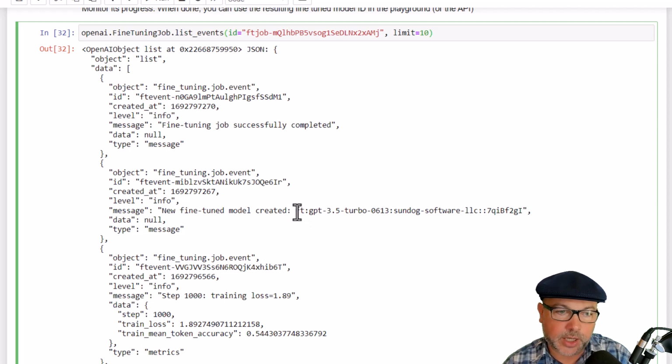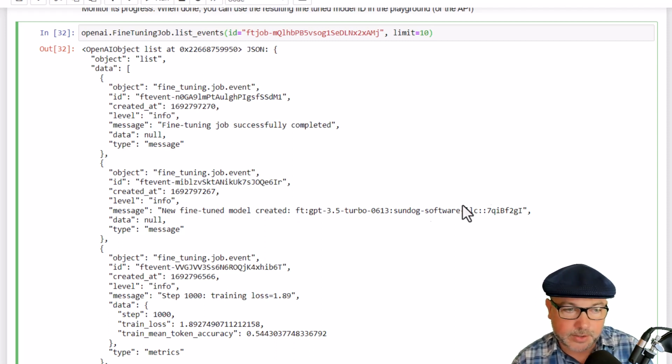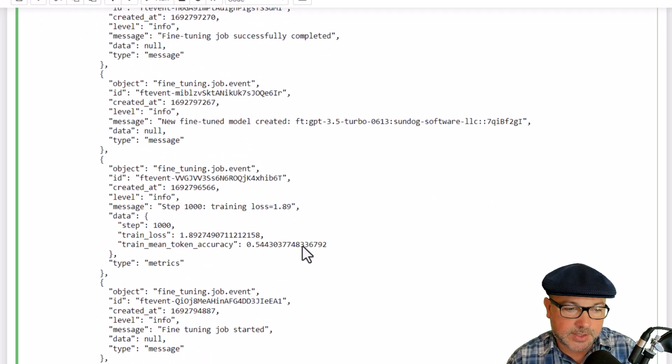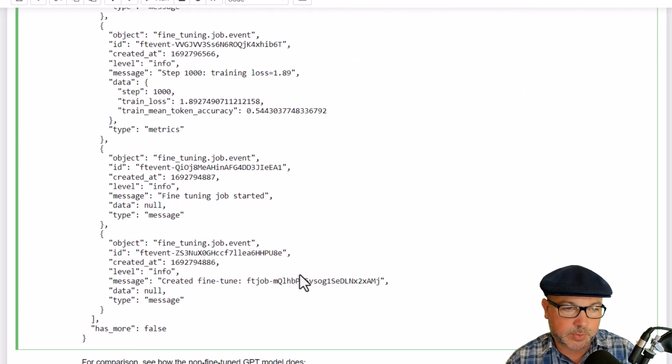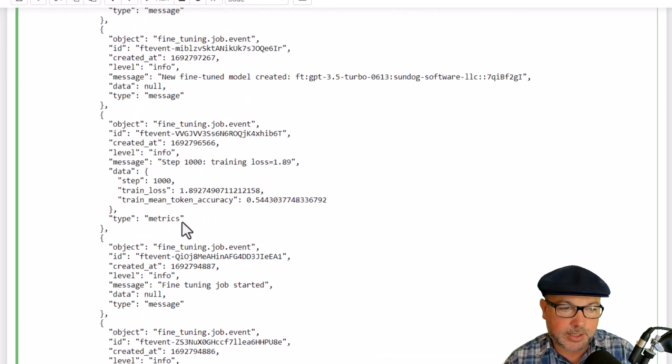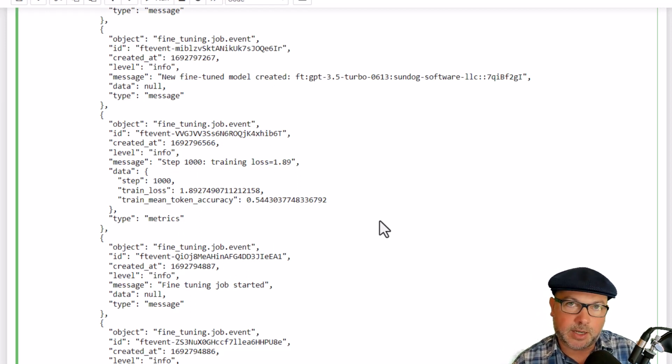So if I want to actually use this model to do something, like using the chat completions API or using it in the playground, I'm going to need that ID and use that to refer back to it. And we can see that when it was done, the training loss was 1.89 and the token accuracy was 0.54. This is a little weird. Like in previous experiments with this new API, it would give me repeated metrics as to how that training was going over time. In this case, it just gave me the one at the end. But usually you can see that going up and down as the training progresses, and you can get a sense as to whether or not it's actually getting better.